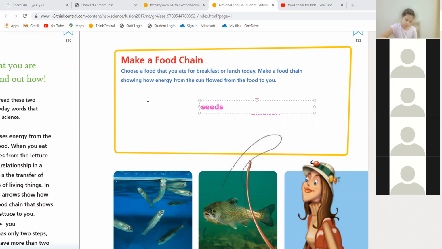Okay. Miss, do chicken eat seeds? Okay, from where do the seeds come from? From the ground. From plants. Plants, okay. Very good. And the plants, from where do they get their energy? Sun. Excellent. From the sun. So let's draw only the sun over here.